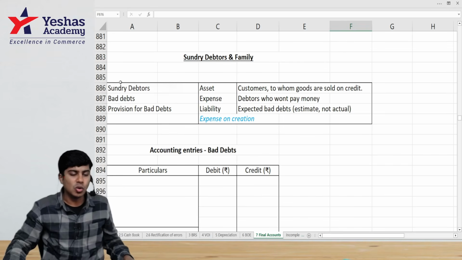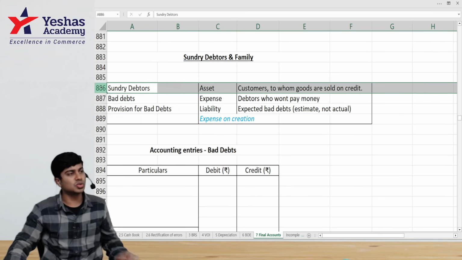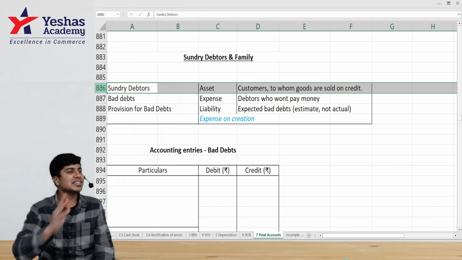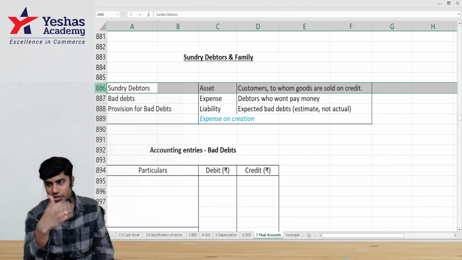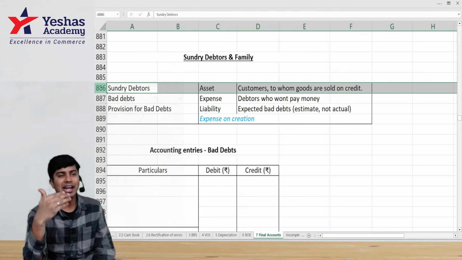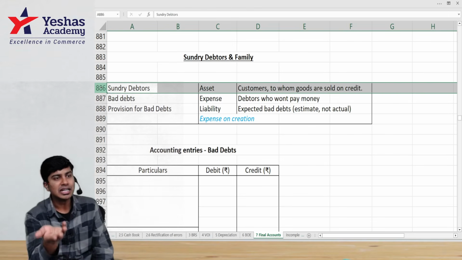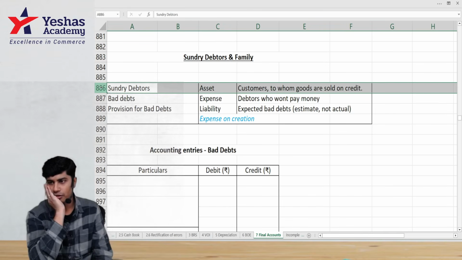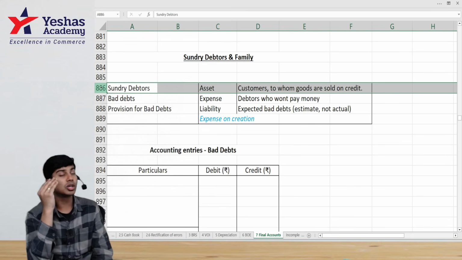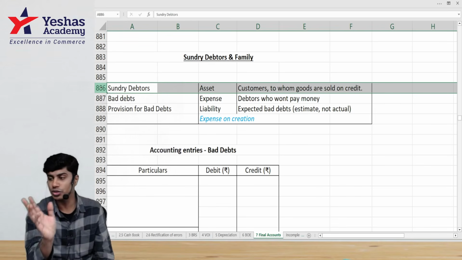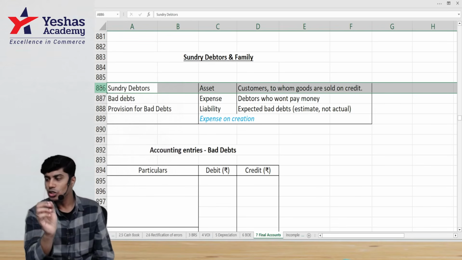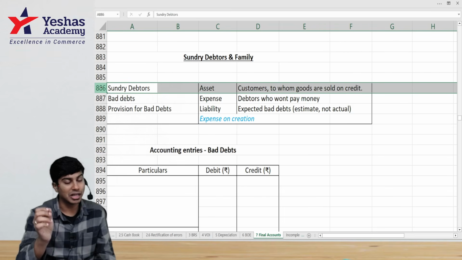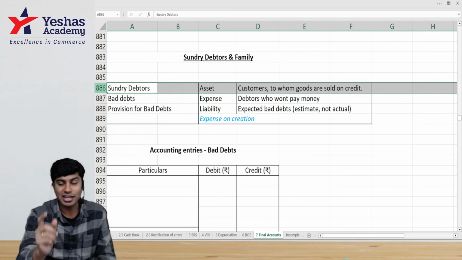To begin with, who is a Sundry debtor? A Sundry debtor is an asset in our balance sheet. He is our customer, or she is our customer, to whom we've sold goods. And if this customer of ours doesn't give the money to us instantly, they end up becoming a Sundry debtor. So, the customer to whom the goods are sold on credit is a Sundry debtor.